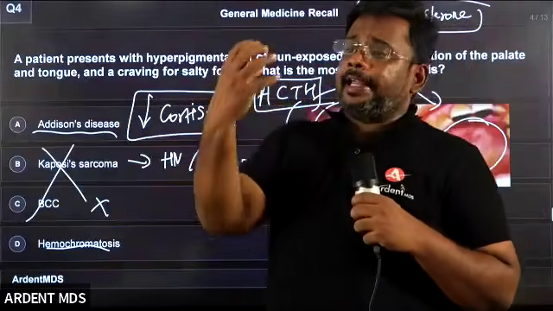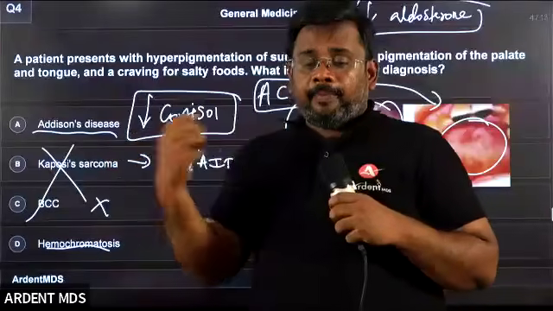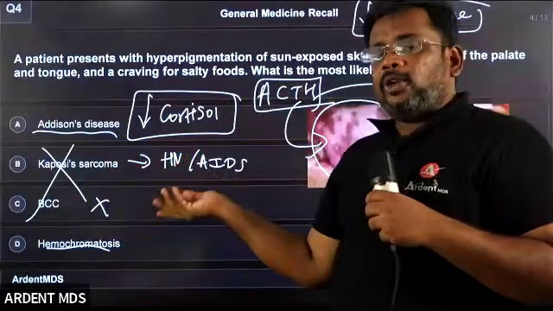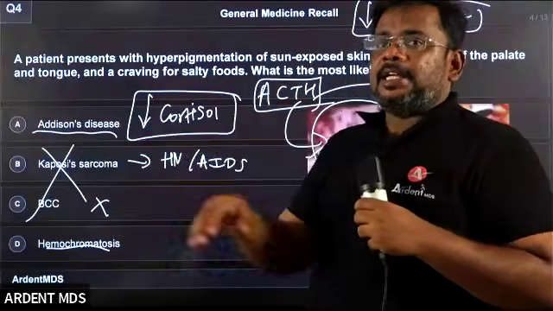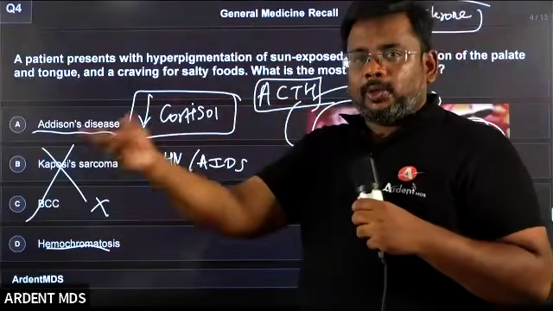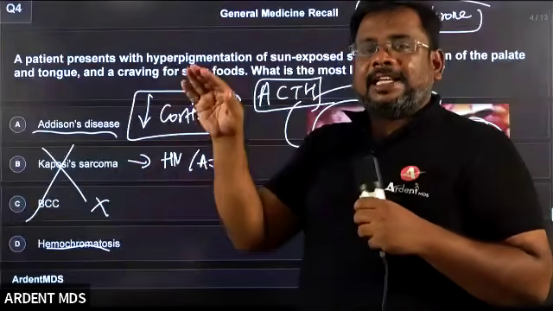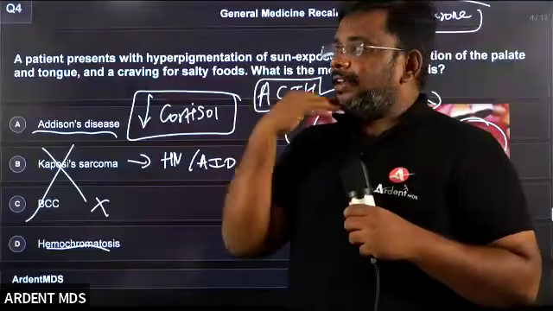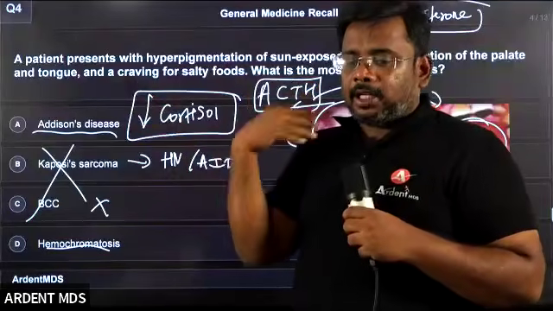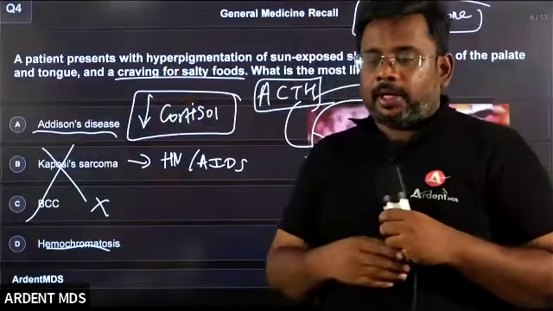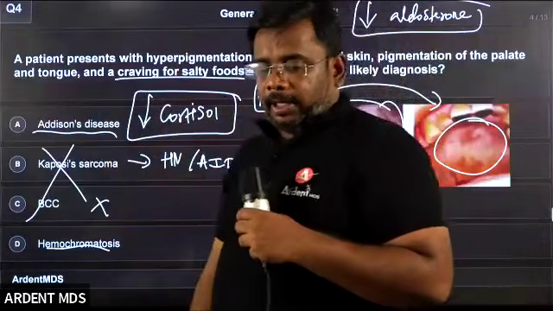Aldosterone usually retains sodium. Since the aldosterone is decreased, sodium is lost in the urine. The patient has less sodium, so obviously they will crave salty foods. So that is one more key point you can take.